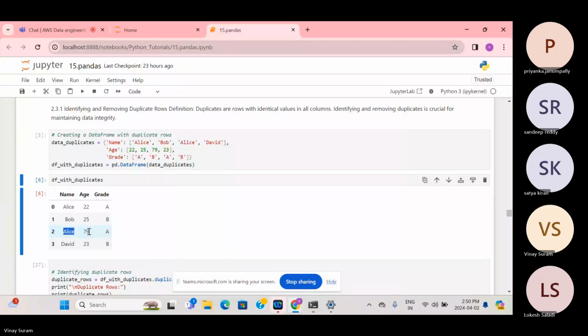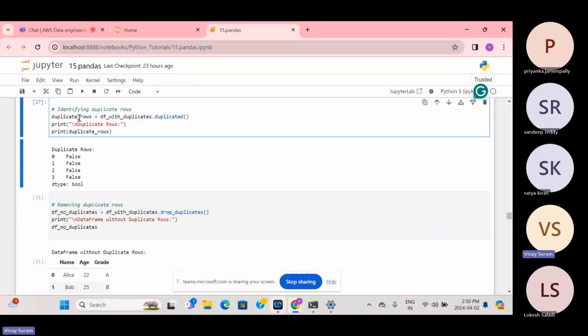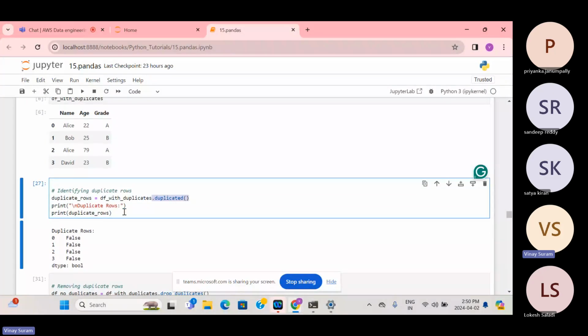Now if you look at duplicate rows, df with duplicate dot duplicated. This is the function that will find the duplicate data. Duplicated basically tries to find complete rows. Forget about the 0, 1, 2, 3, these are auto generated, so they won't be considered in duplication. It will only consider name, age, and grade. In that case, nothing is duplicate because age is different. You can see false, false, false, false.